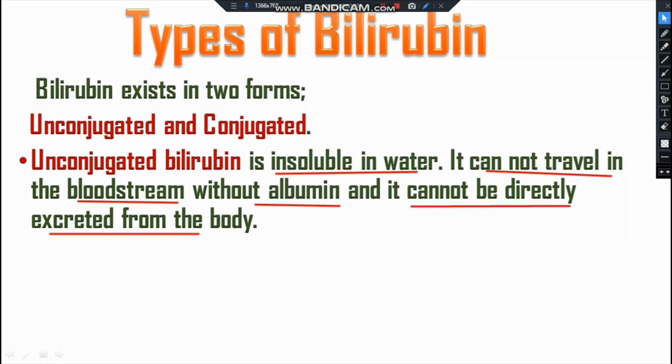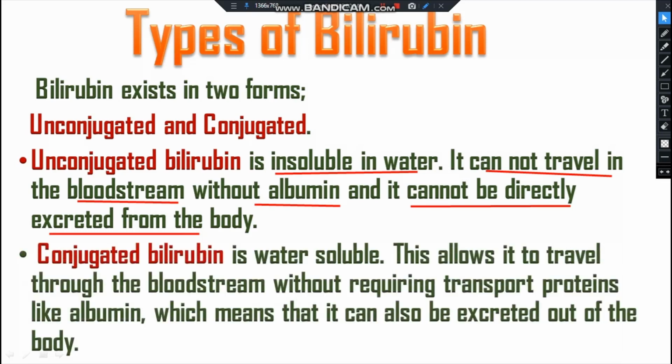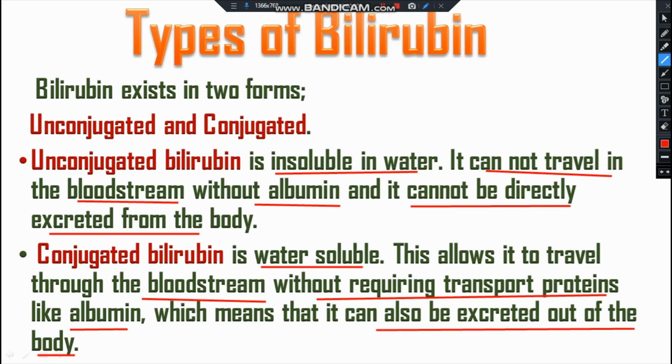In contrast, conjugated bilirubin is water soluble. So this allows it to travel through the bloodstream without requiring a transport protein like albumin, which means that it can also be excreted out of the body.